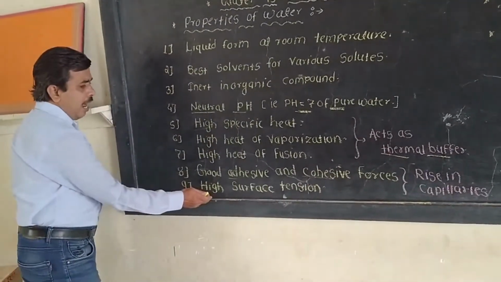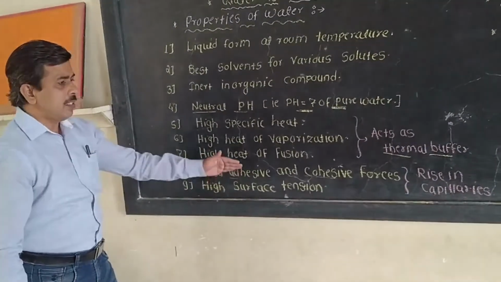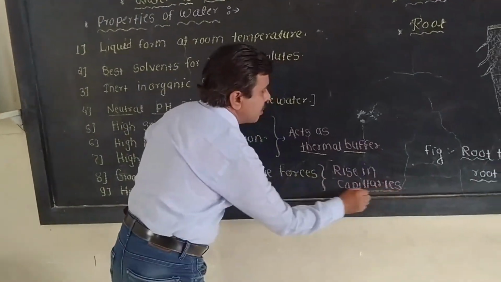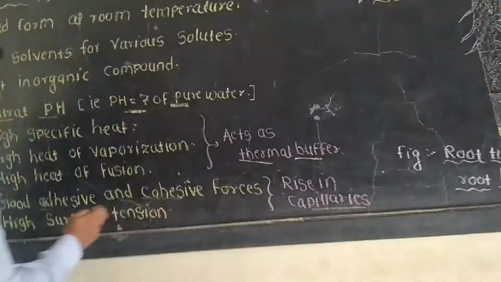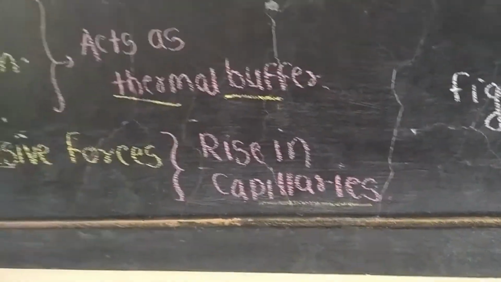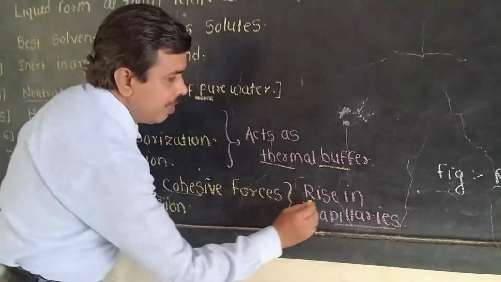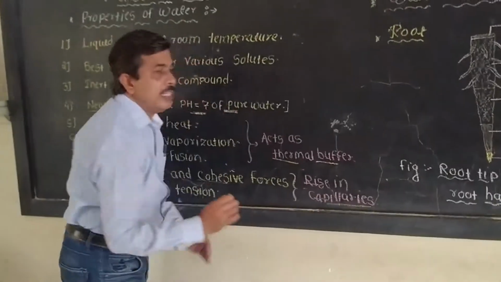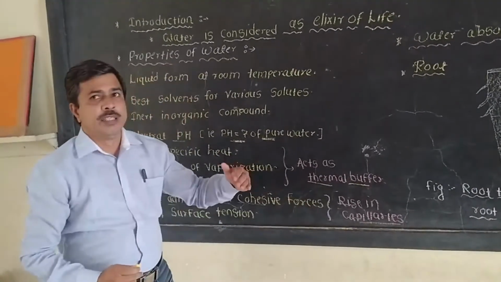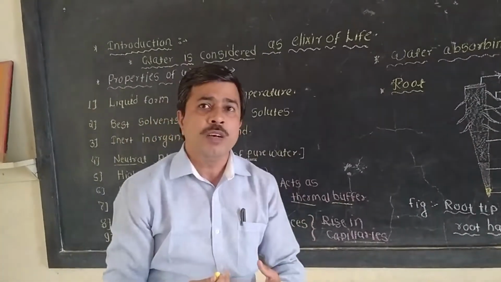Then water shows high surface tension. Due to these important properties, the adhesive force, the cohesive force and the high surface tension, water rises in capillaries, which helps the plants in the absorption of water.